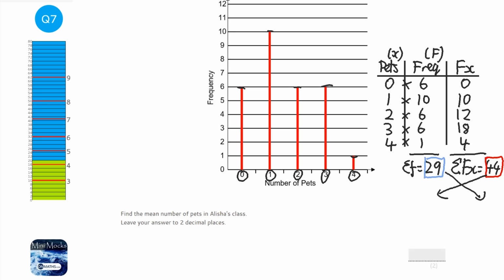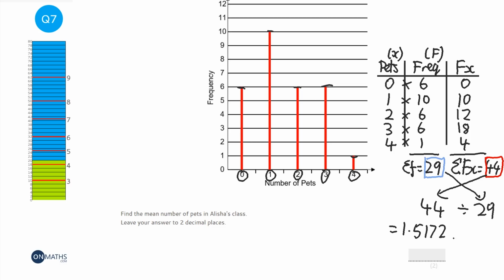Okay, so it's 44 over, which means divide, 29. So 44 divided by 29. And it comes up with a fraction on the calculator, so just press S to D. And that equals 1.5172, and so on. It asks for 2 decimal places, so to 2 decimal places that is 1.52, because that 7 moves that 1 up.